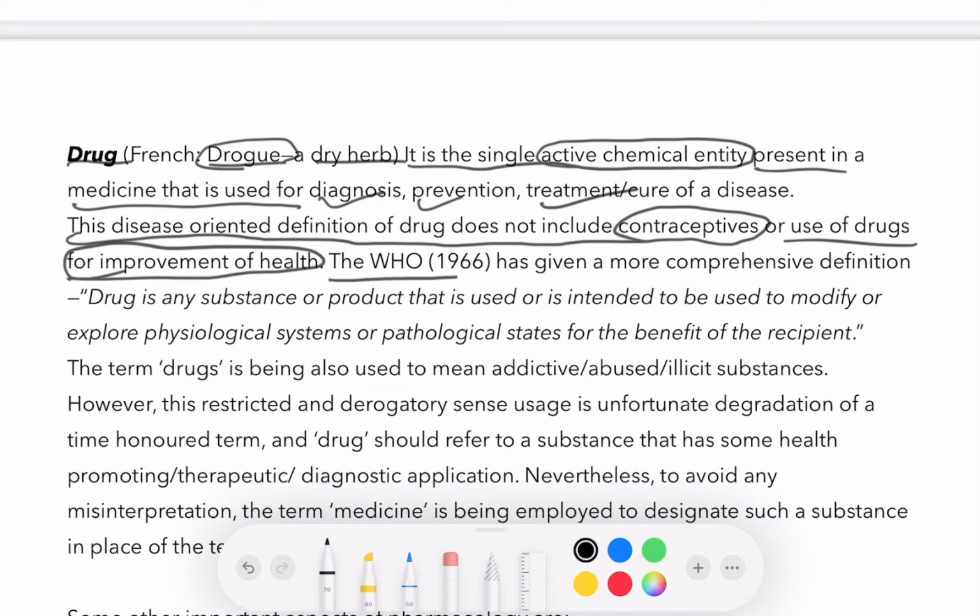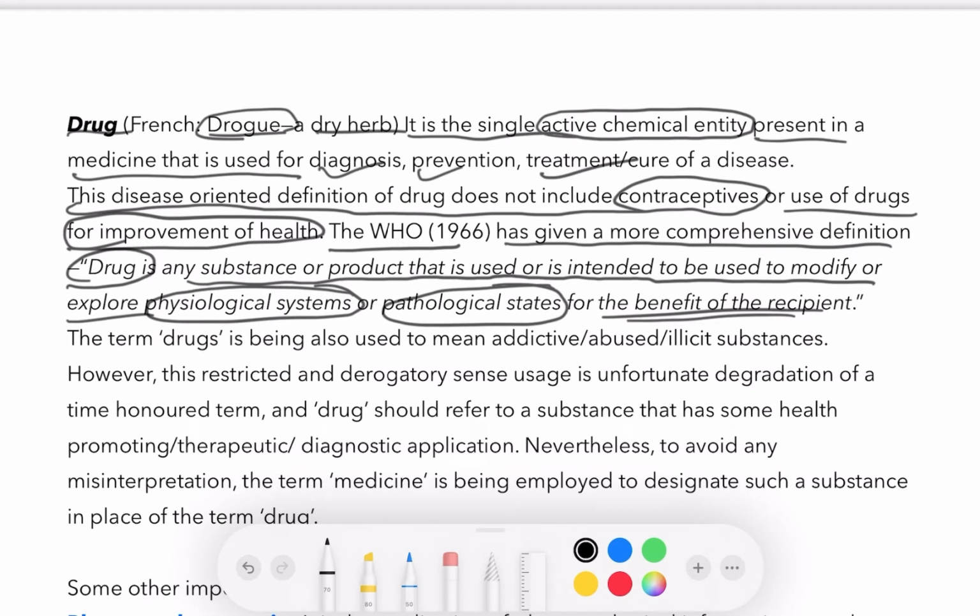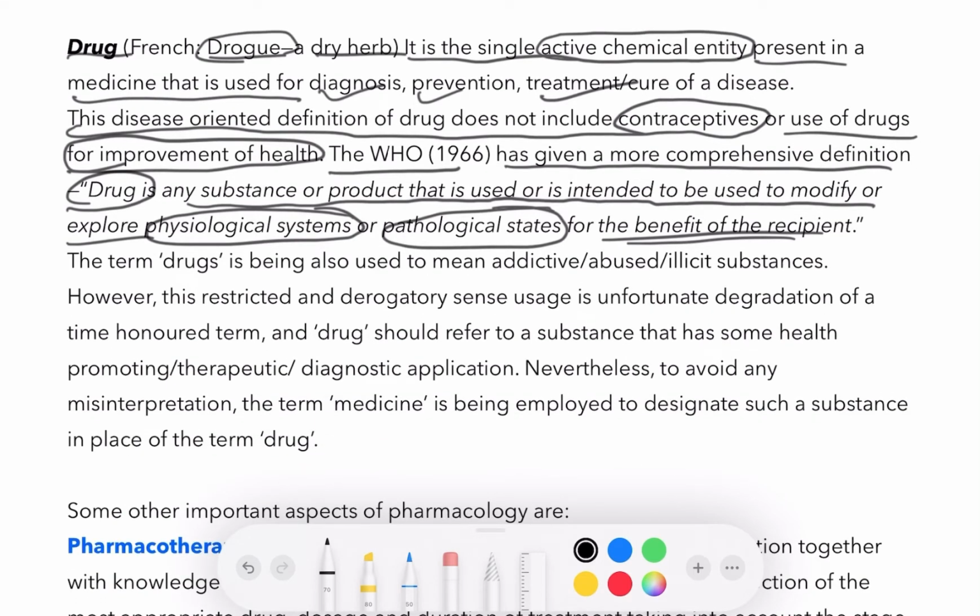So the WHO, World Health Organization, in 1966 has given a more comprehensive definition of drug. That is, drug is any substance or product that is used or is intended to be used to modify or explore physiological systems or pathological states for the benefit of the recipient. So what is drug? It is given to the patient in pathological conditions or any physiological disorder to benefit the recipient and get a cure from the disease. This was the definition of drug given by WHO, which is uniformly accepted throughout.